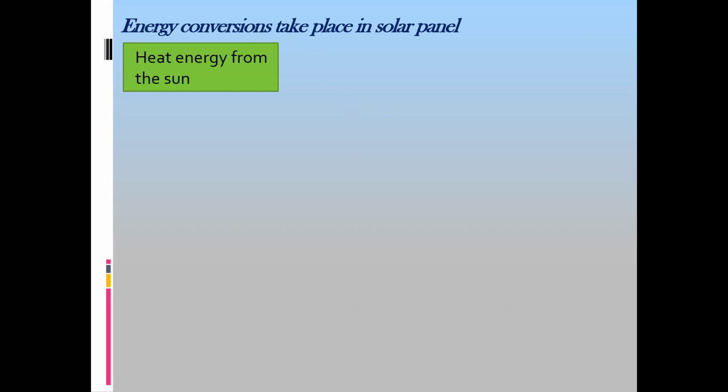The heat energy or the light energy from the sun. It's heat and light, both should be there. The heat and the light energy from the sun, when it strikes the solar panel, will convert into electrical energy. This is the energy conversion.